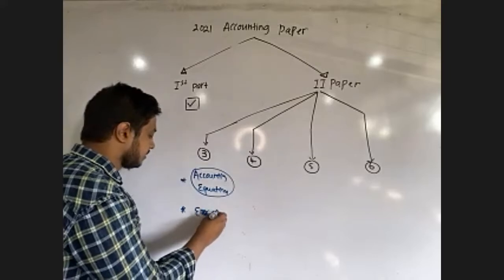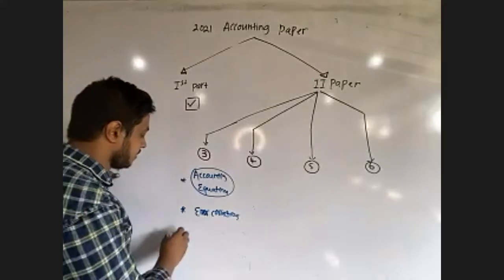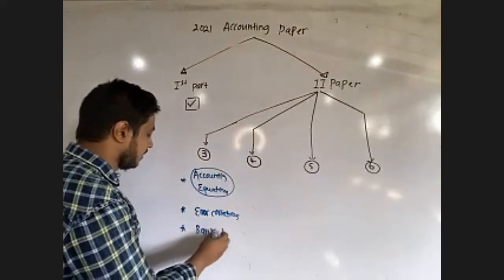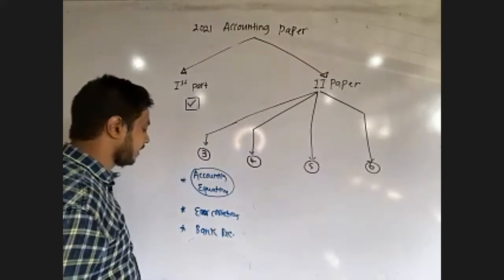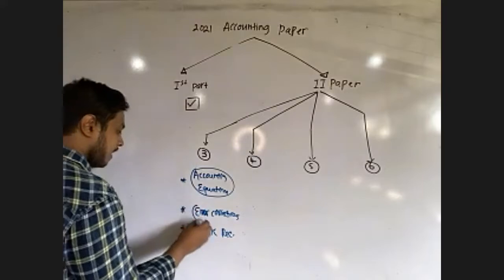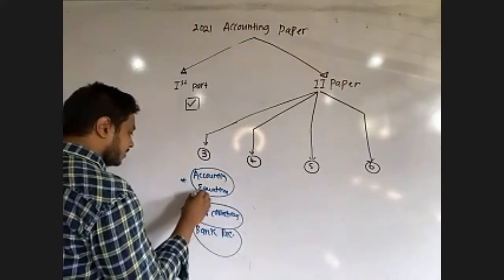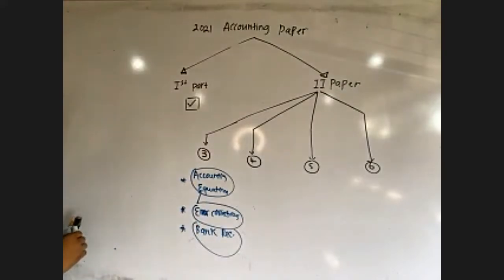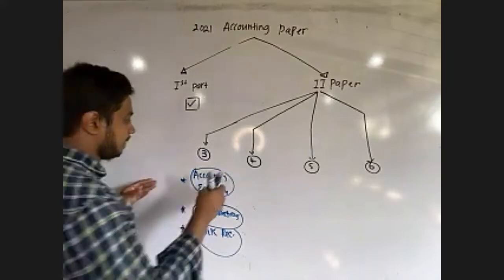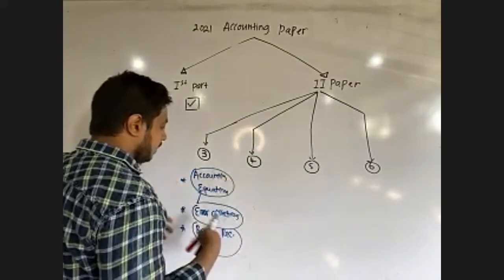then bank reconciliations, bank rec. So these lessons also have been included within this question, right? So we cannot exactly say whether you will get a complete question from accounting equation or whether error correction and bank reconciliation will be included.